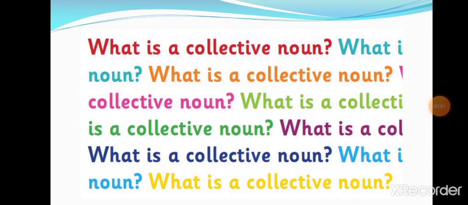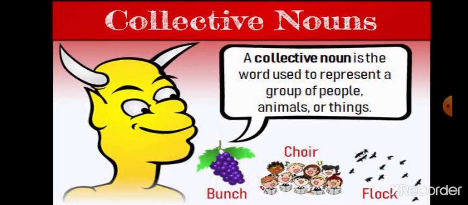Our next topic is collective noun. Now, what is this collective noun? A collective noun is the word used to represent a group of people, animal or thing like bunch. Bunch of grapes means group of grapes. Choir. Choir means group of singers.